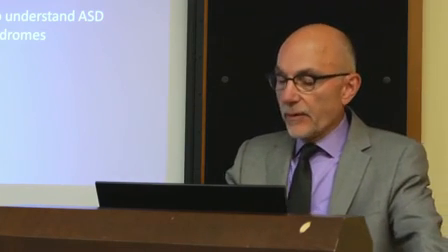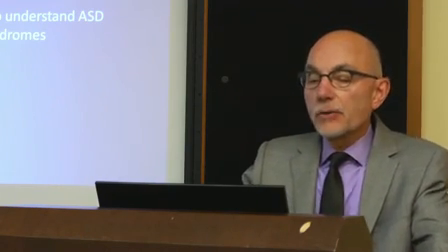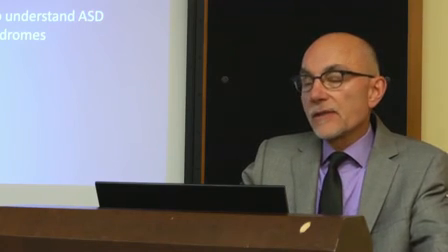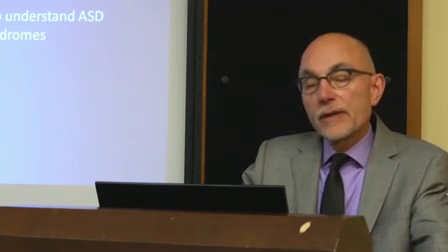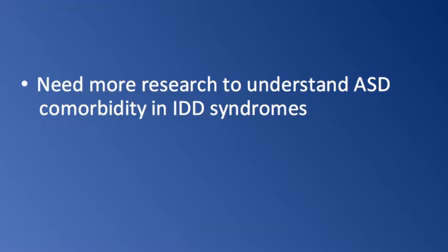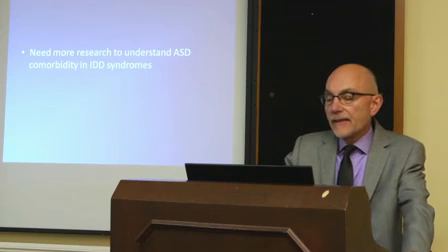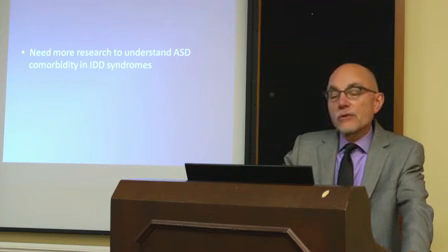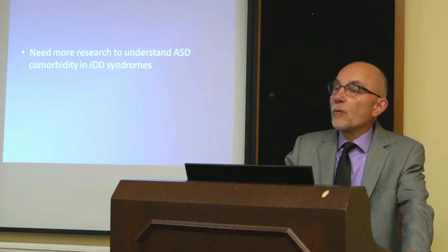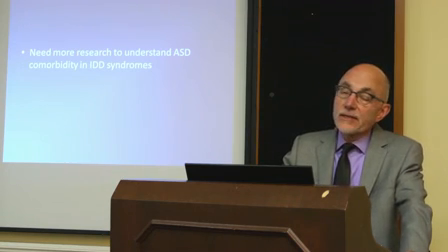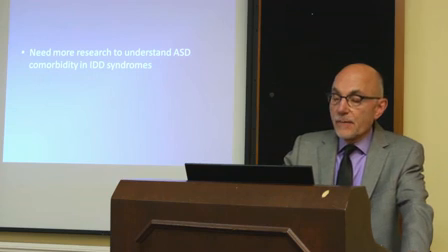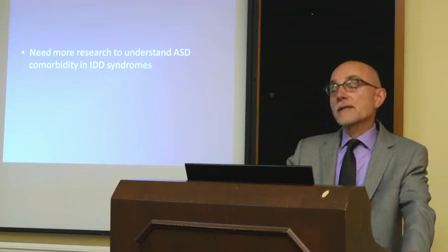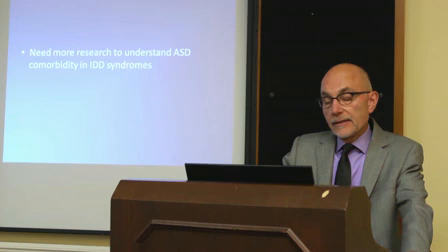And so I think the bottom line is that we've been, as a field, very complacent with stopping with just prevalence estimates, knowing what the comorbidity between autism and Fragile X, or the comorbidity between autism and Down syndrome is. And I think that that's really, in many respects, just the starting point. We really need a lot more research that's focused on trying to understand what that comorbidity means. And it may mean very different things in very different conditions, and that may have different implications for what we learn about autism, what we learn about IDD, and it also will have important implications for treatment.